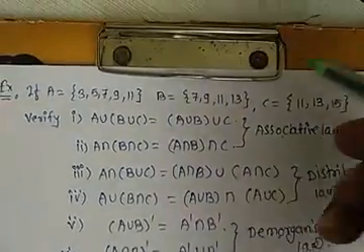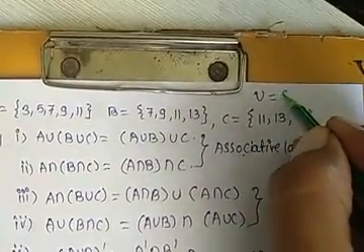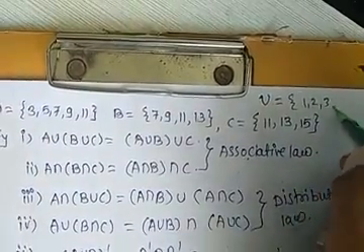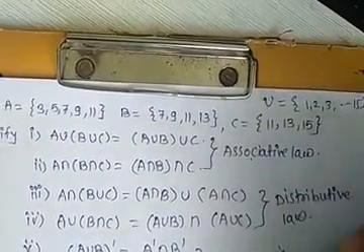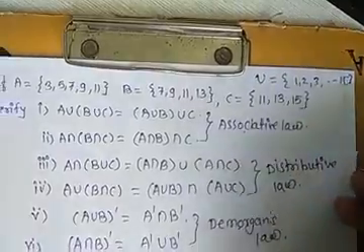Sorry, you have to take the universal set U equal to {1, 2, 3, up to 15}. Okay, so the universal set is 1 to 15.